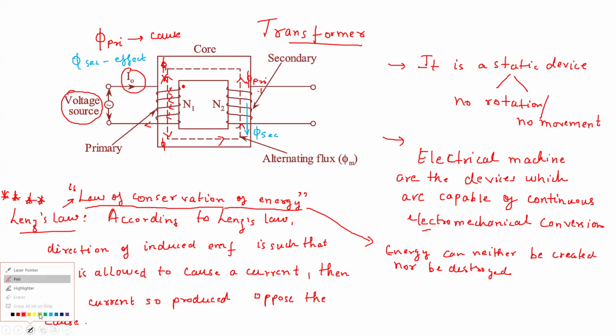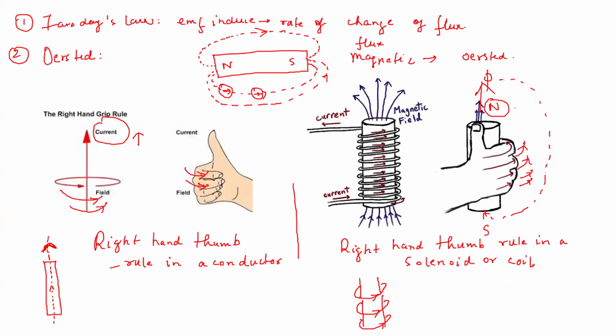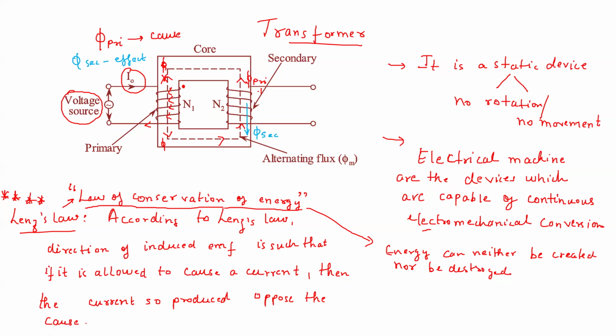You will find the current, as per the right hand thumb rule which we have discussed. If the flux is in the downward direction, in which direction will the current be? You can use the right hand thumb rule. If you put your thumb downwards in the direction of phi secondary, your fingers will curl in the clockwise direction. In this way your current will flow, like this.